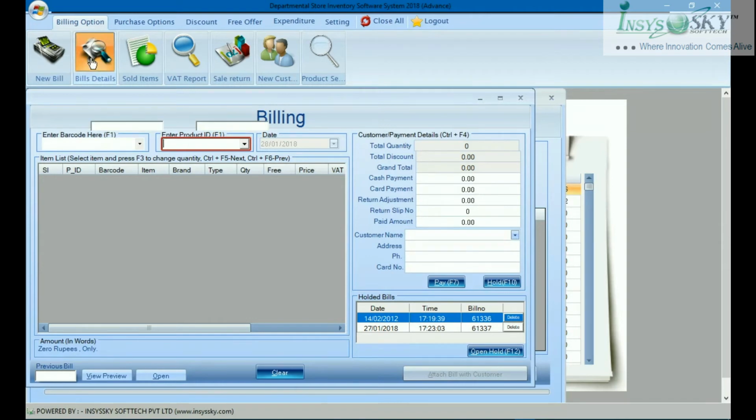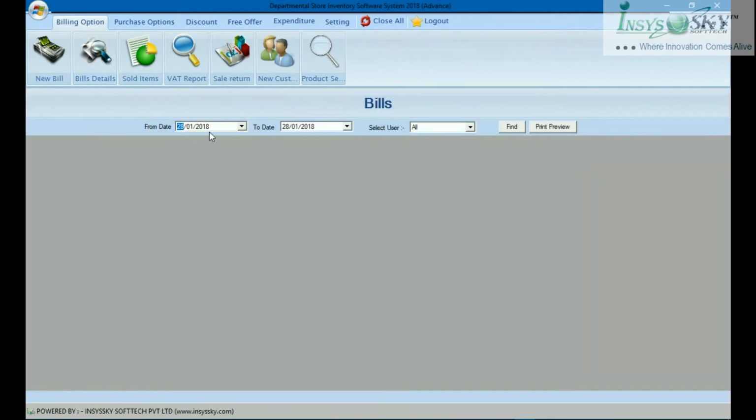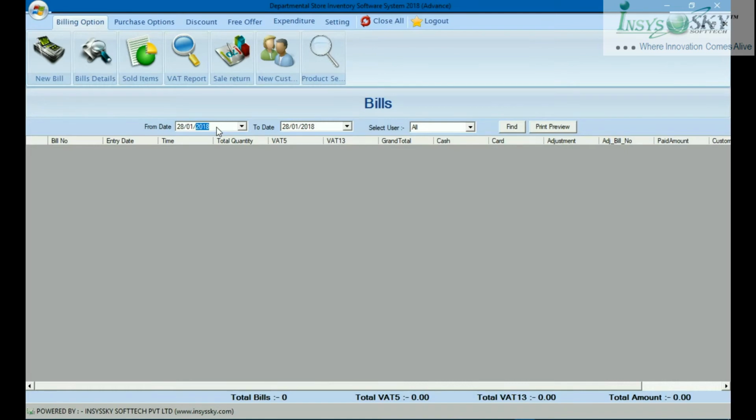Now in this part, you can put a date, for example from X date to Y date, and find what was done during that time. I'm changing the year for now.